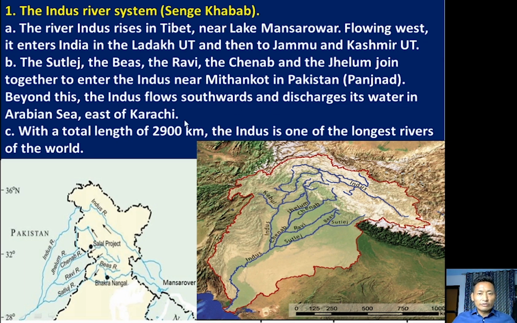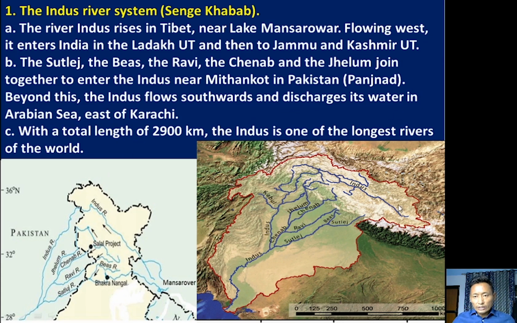Beyond this, the river flows southward and discharges its river water in the Arabian Sea.